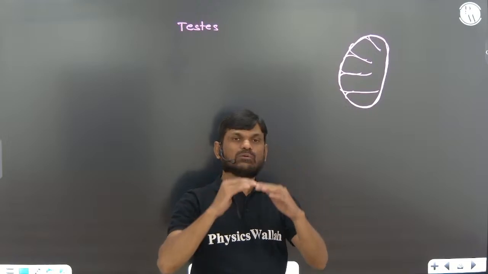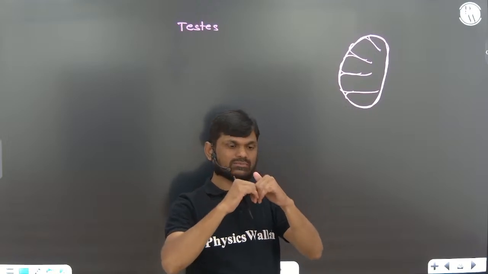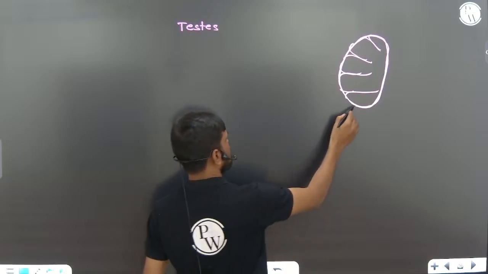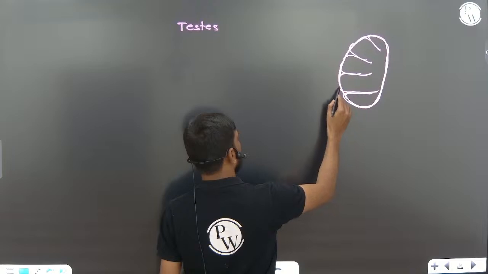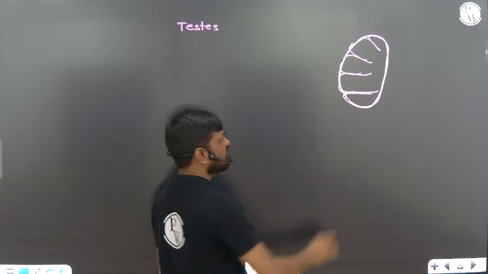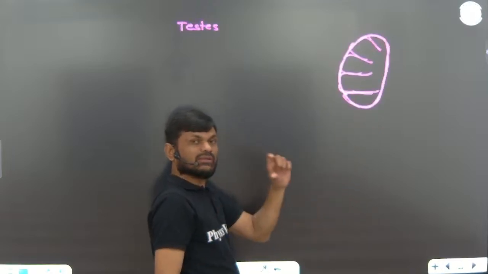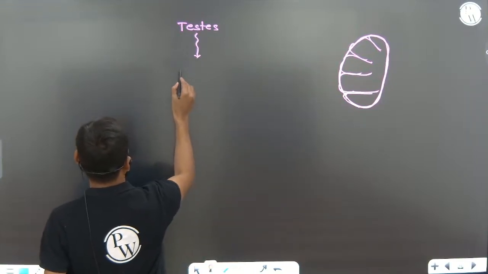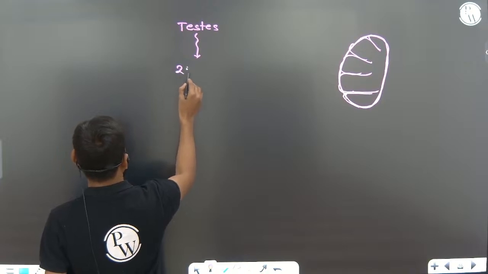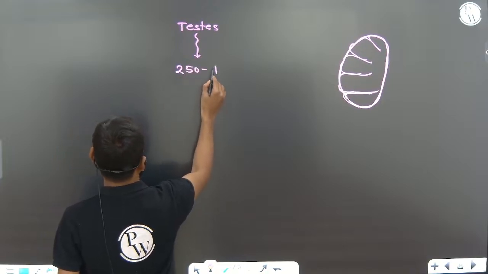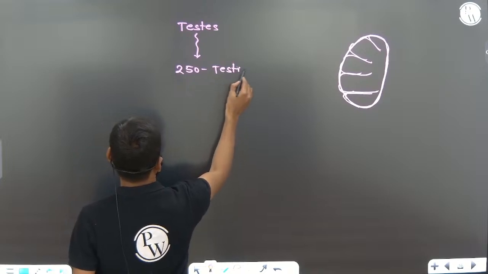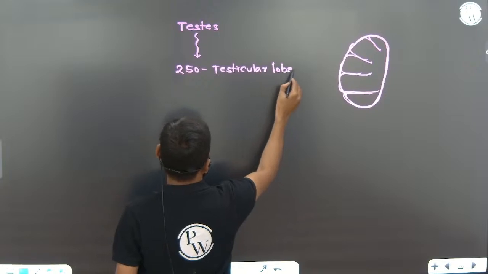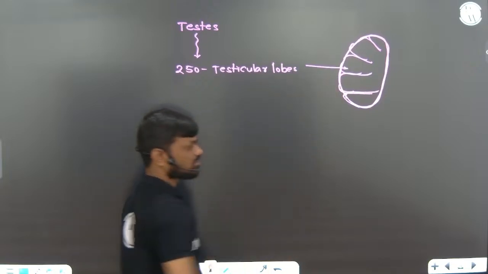The tunica albuginea layer, the connective tissue layer, invaginates inside, forming septa, dividing the testes into 250 testicular lobes. These are all testicular lobes.